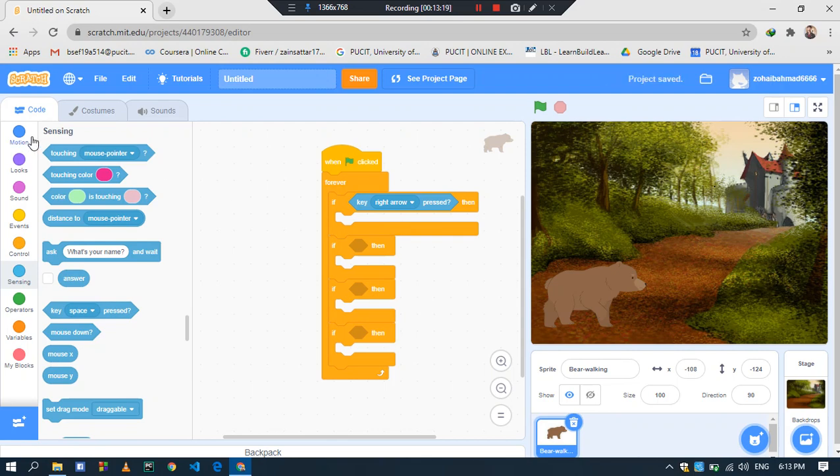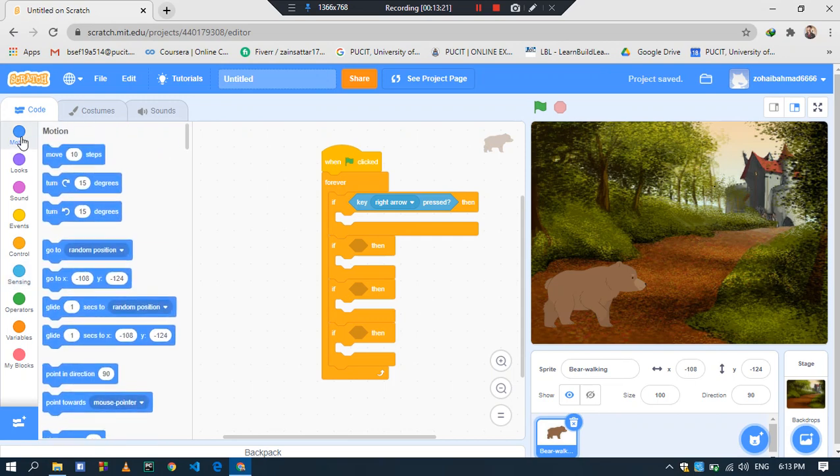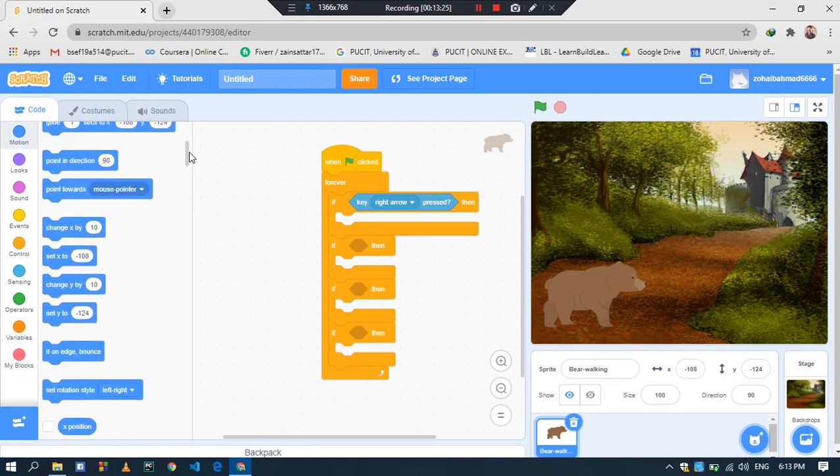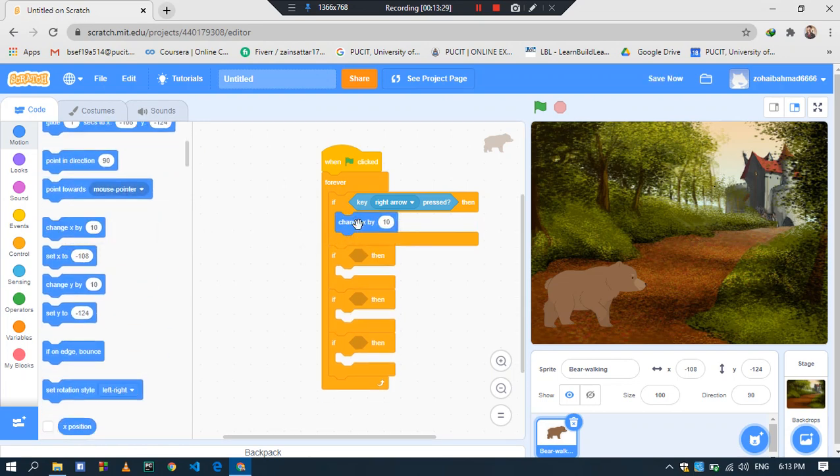So we come to the motion option and select change x by 10 there. Why do we use this? What is meant by change x by 10? I will describe it. If you are a mathematics student, then it is easy for you to get my point.